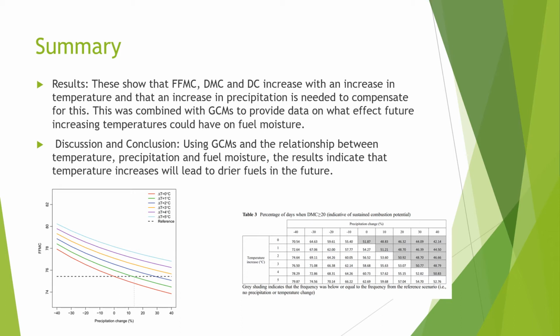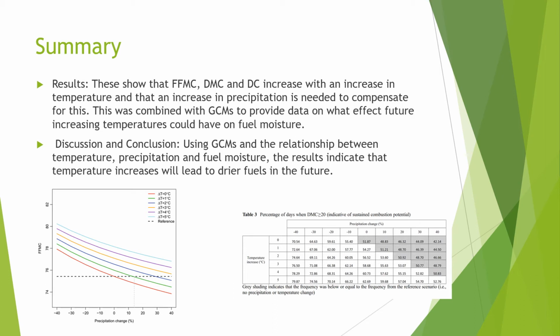There were three models that were used here, one from France, one from the UK, and one from Canada. Now, these general circulation models are the most advanced tools currently available for simulating the response of global climate systems to increasing greenhouse gas concentrations. Therefore, these can show that when there are increasing temperatures due to these greenhouse gas concentrations, these moisture codes are going to increase and there are going to be drier fuels.